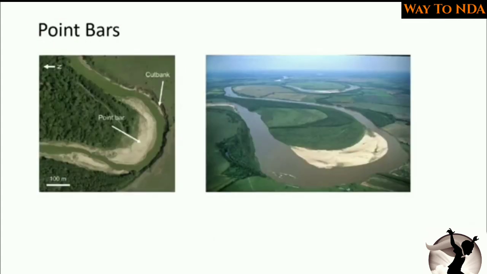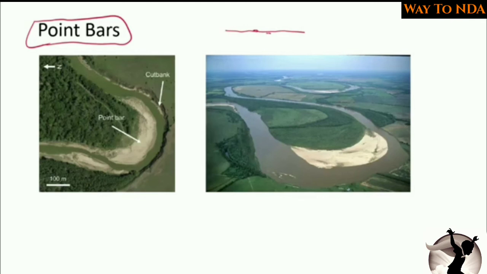Now, point bars. What are the point bars? When the river is flowing, you will see that it is not flowing in a straight direction, because it is bringing a lot of load material, a lot of sediments with it. Some sediments will be deposited on this side, some on this side.